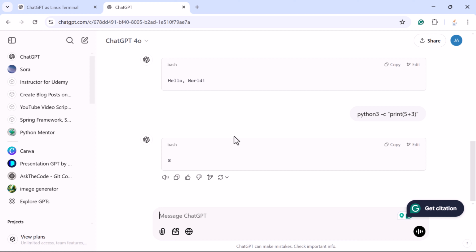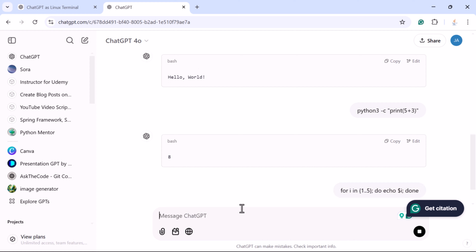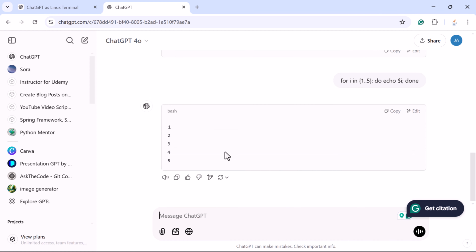Next, let us try a bash command to loop through the numbers. Type for i in 1 to 5, do echo, and then done, and submit the prompt. And notice here ChatGPT will respond with a simulated output of numbers 1 through 5, as you would expect from the loop in a real terminal.